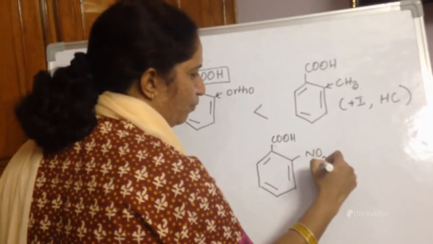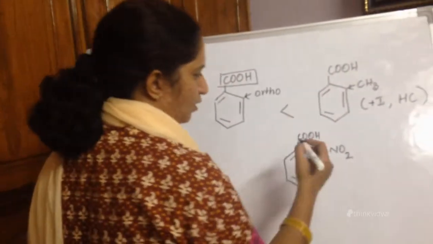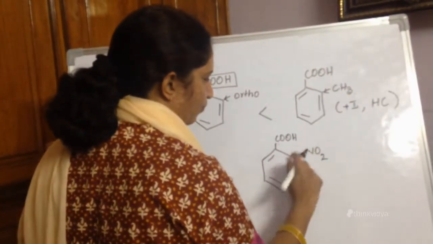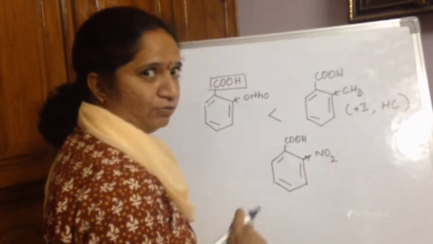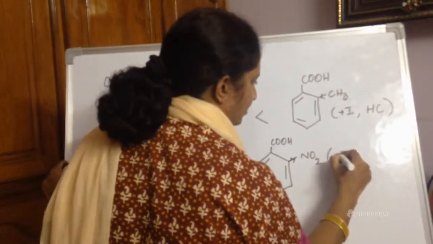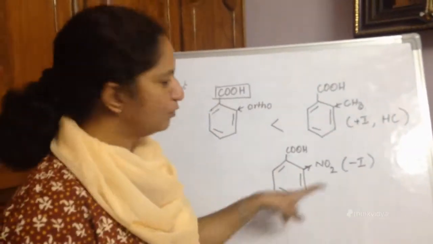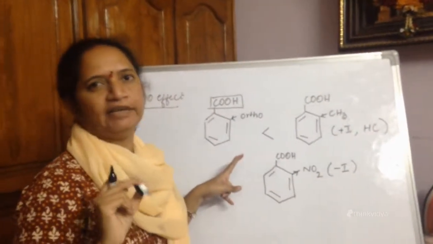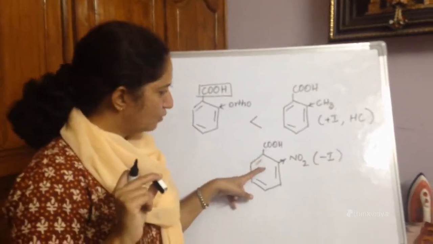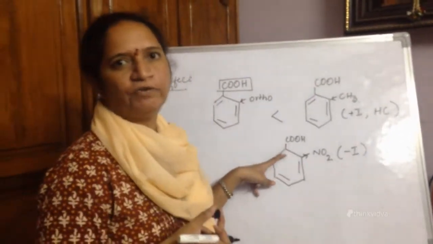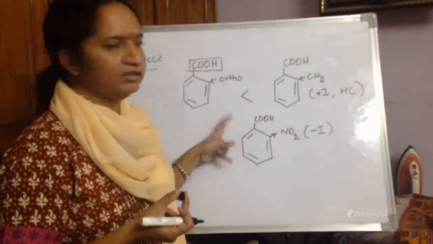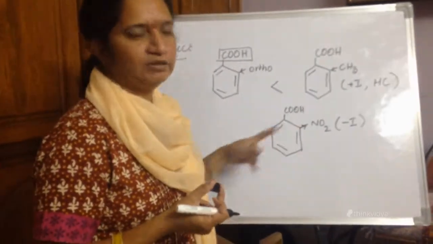Now if I introduce a nitro group, it will pull the bonded pair of electrons towards itself. So it exhibits a minus I effect. It is a minus I group. So a minus I group will always increase the acidic character. So irrespective of its position, this is found to be more acidic than the other two examples.